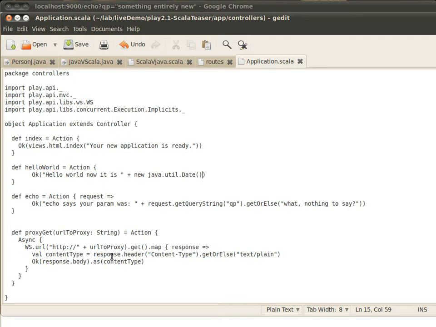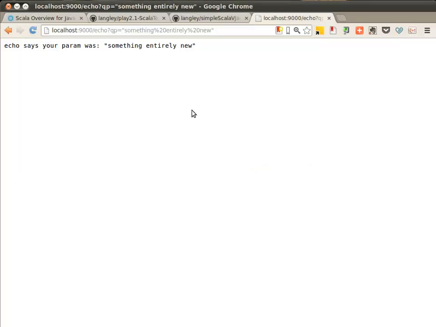And this time, from the response, we're going to get the content type. If there was no content type specified, well, we'll use text plain, a reasonable thing to do. And then we're going to just tell OK that here's the response body, and by the way, here's the content type you should apply to it. So now let's go try our little proxy service here.